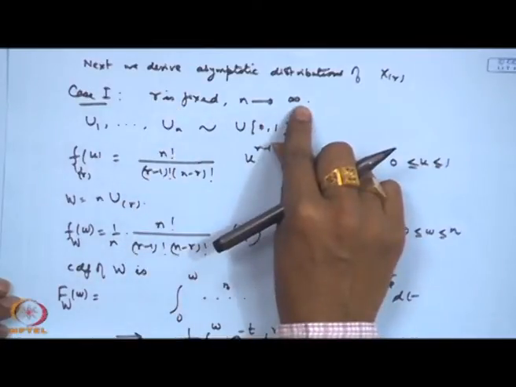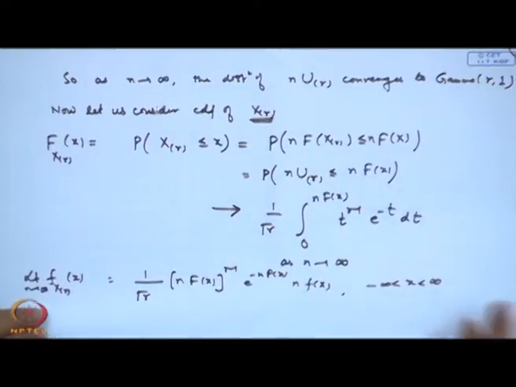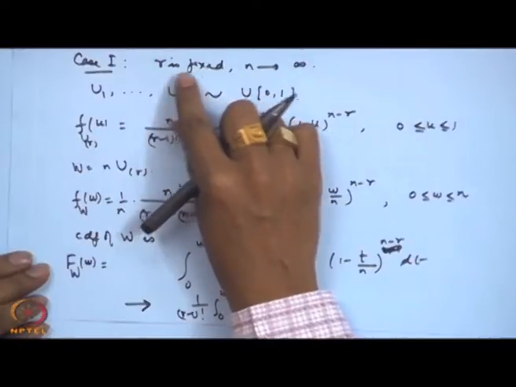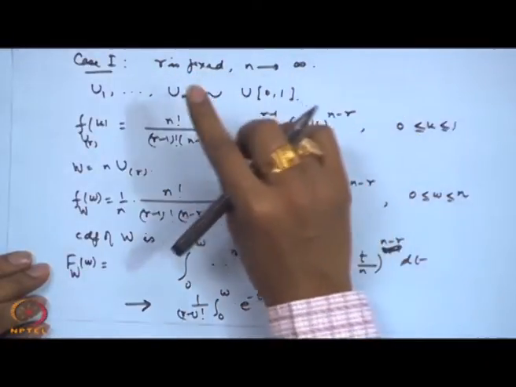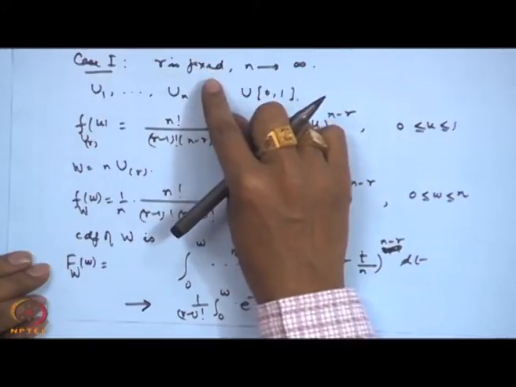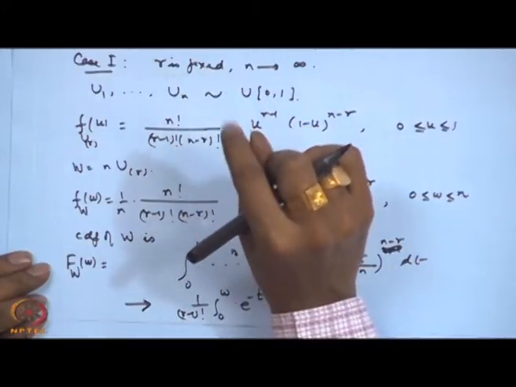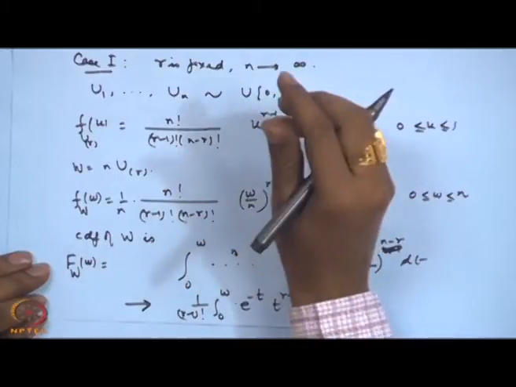The second part is, in this one you can see that we have applied the condition that r is fixed, but n is tending to infinity. Now, the second case can be that I take both r and n to be tending to infinity, such that r by n tends to a fixed number. Actually, what is the difference here? If r is fixed, that means I am finding, say, the second one or third one, etc. But if I take r also tending to infinity, that means I am fixing the position. For example, it could be the middle, like the median, or a quantile. So, there is a difference in the treatment here.